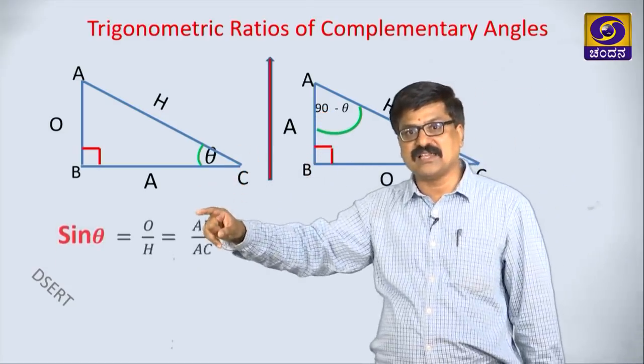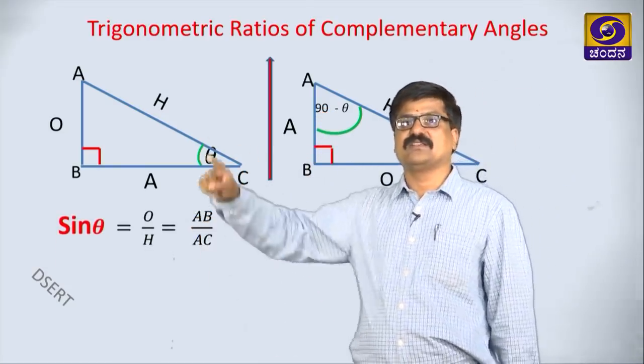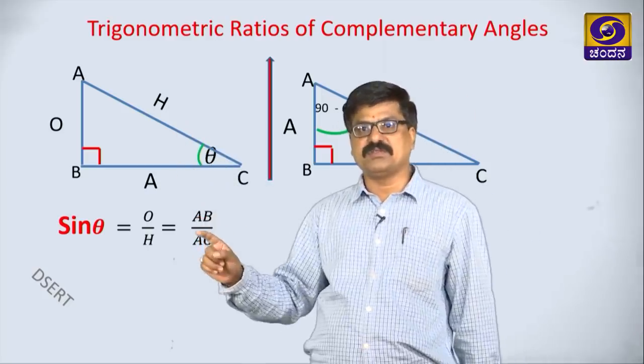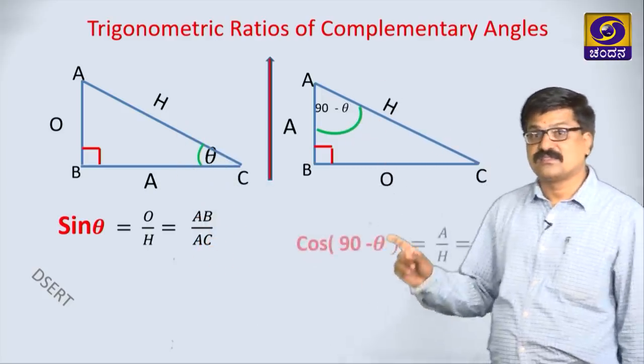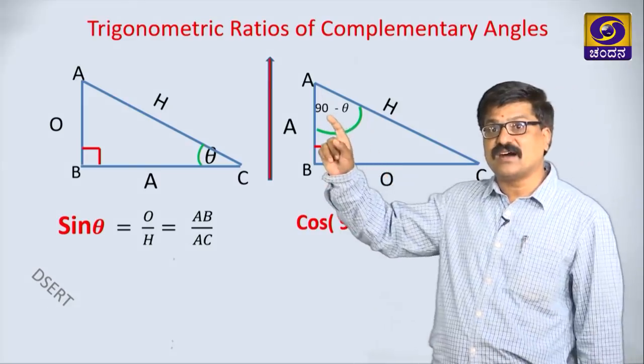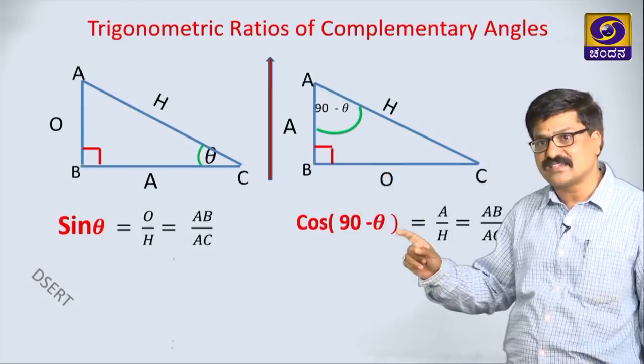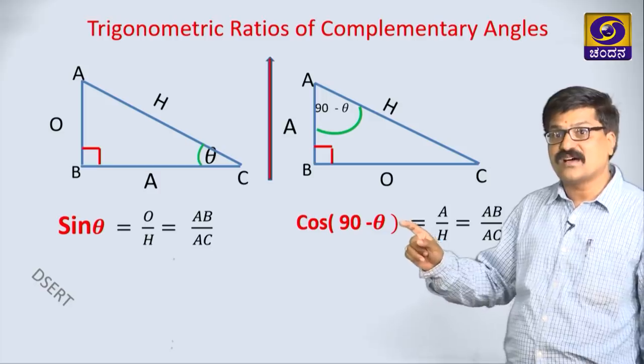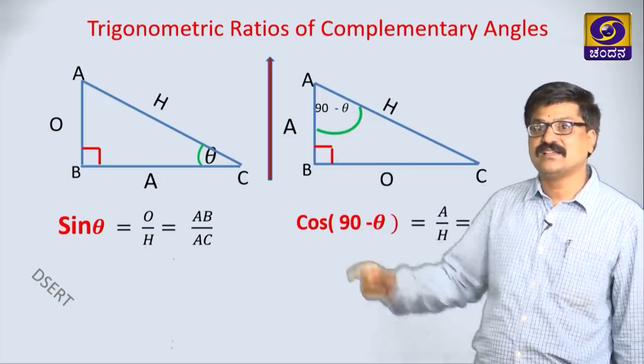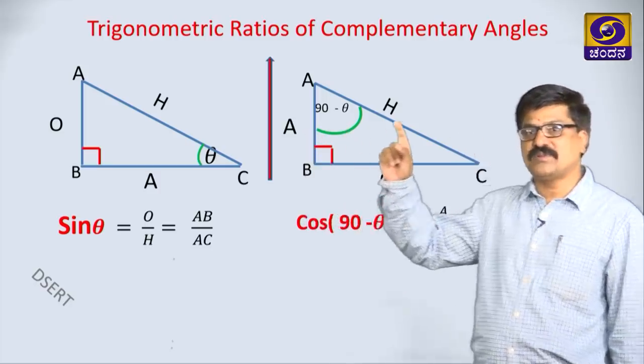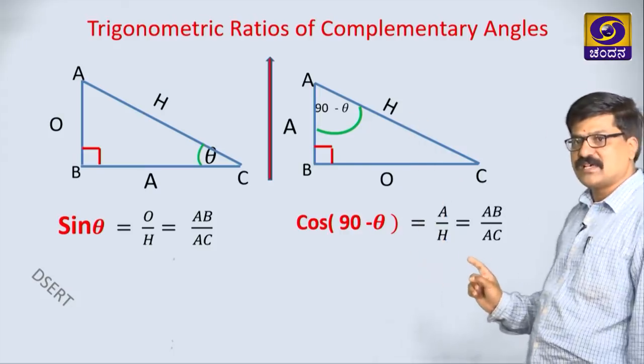Can you write sin theta for this? Yes, that is O by H, O is AB by AC. For this I am taking cos 90 minus theta. What is cos 90 minus theta? That is adjacent side by hypotenuse, that is AB by AC.